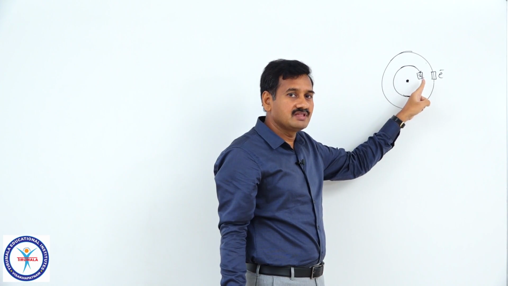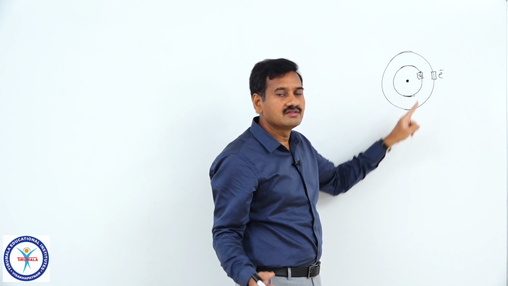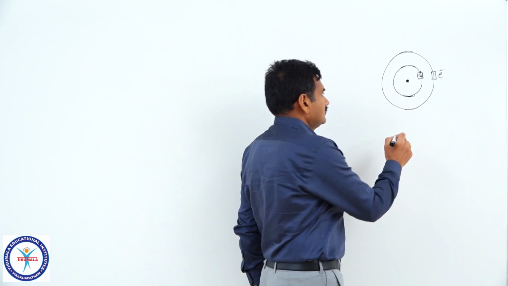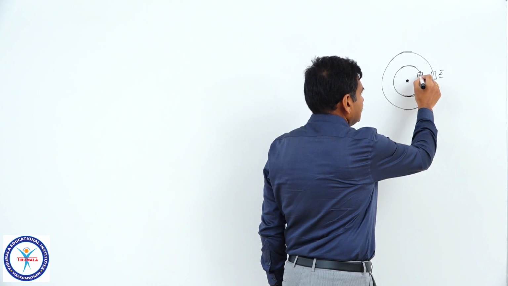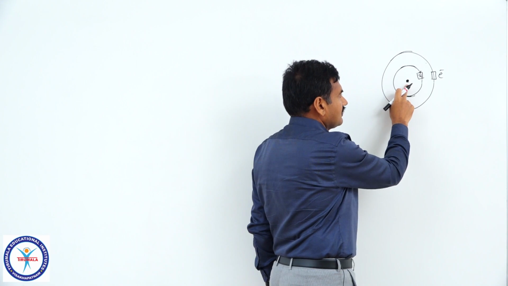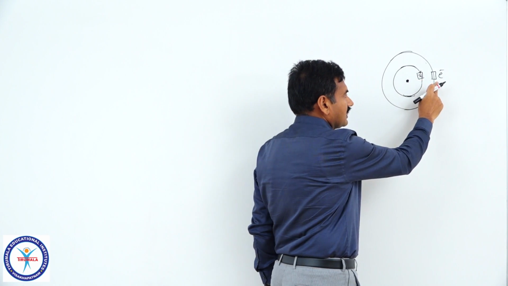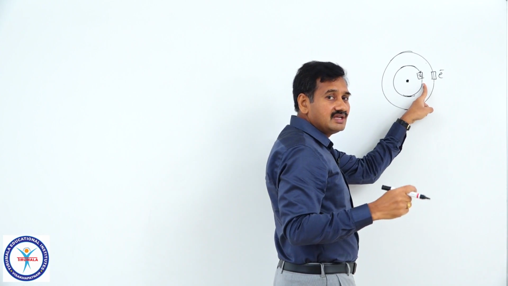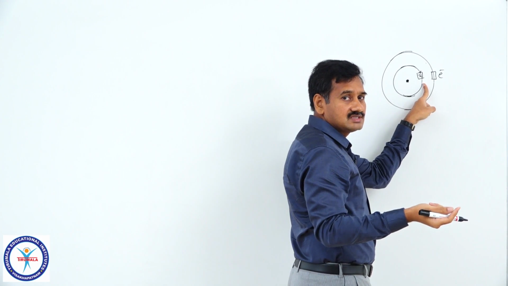For this repulsion by the inner electrons, there is a term given, that is called screening effect or shielding effect. Because these electrons are acting like a screen, the influence of the nucleus is not completely falling on this outer electron. Due to the presence of these two electrons, there is some decrease in attraction by the nucleus.